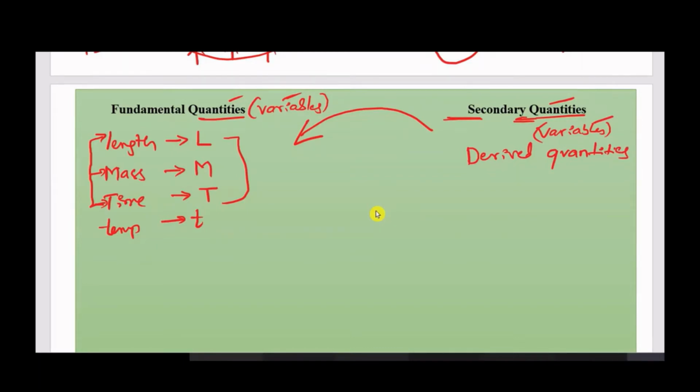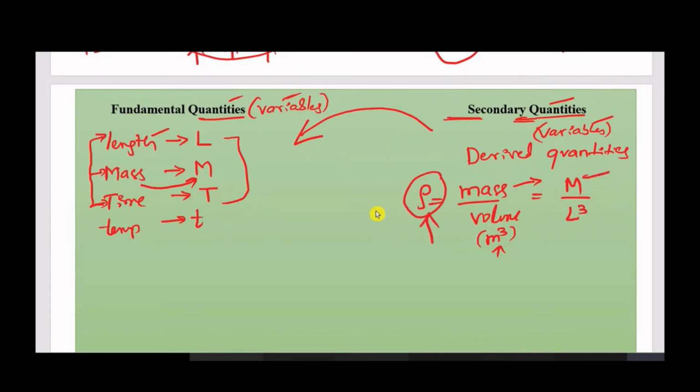Okay. Now I will take, for example, density again. Density depends on mass by volume. Kg is the unit of mass, so I will take it as M because mass is related to M here. Volume unit is meter cube, and meter is a unit related to length, so I will write it as L cube. So density is a derived quantity because density depends on mass and L, that is length. Okay, so density is a function of mass and length.